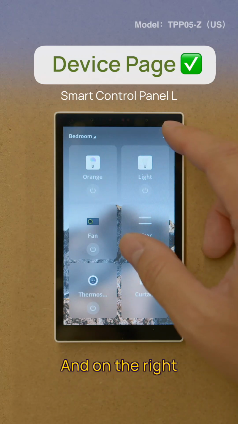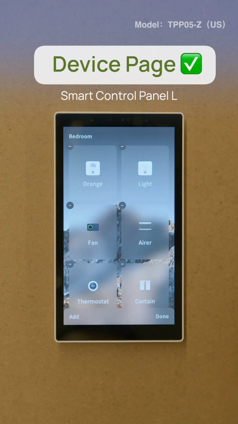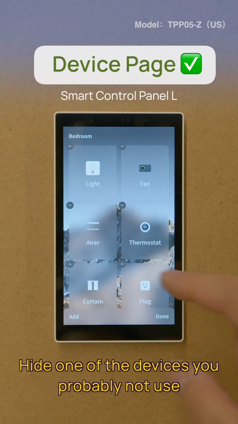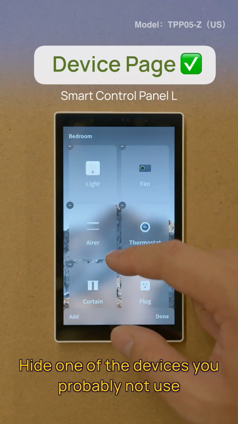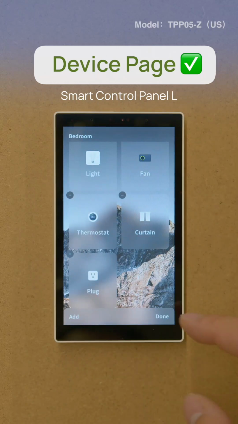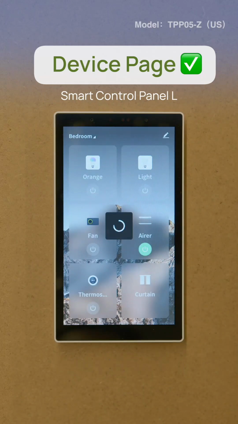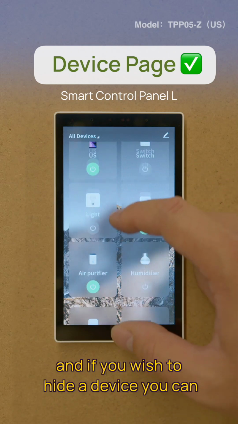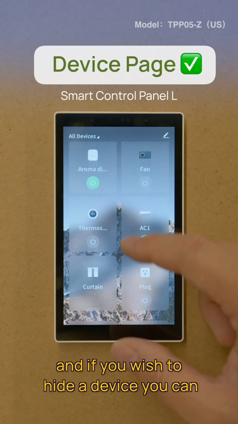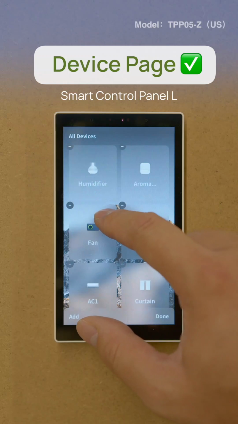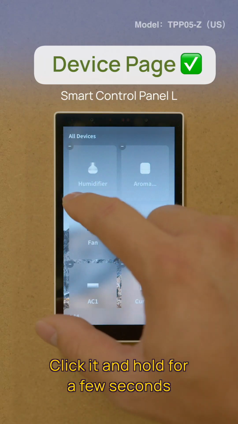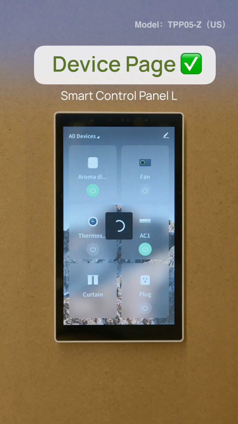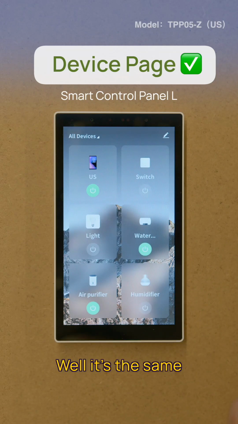And on the right, if you wish to hide one of the devices you probably don't use, you'll be able to control it like this. Another way to hide a device is to click on it and hold for a few seconds.